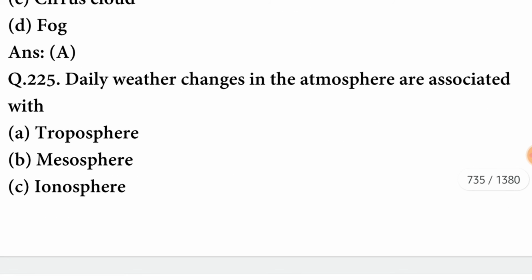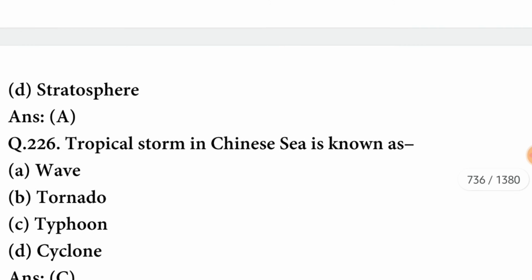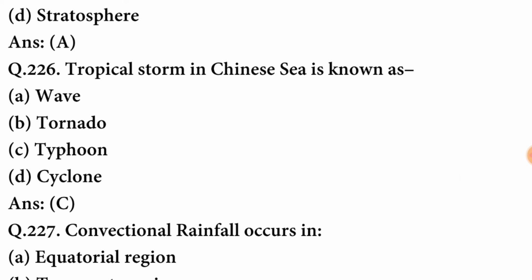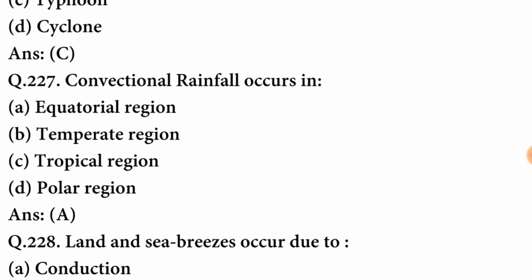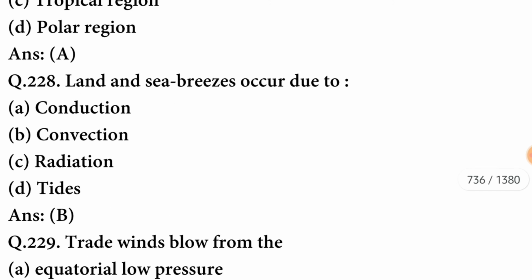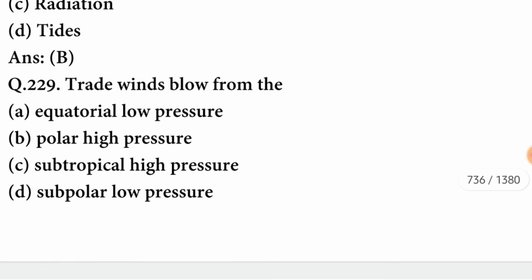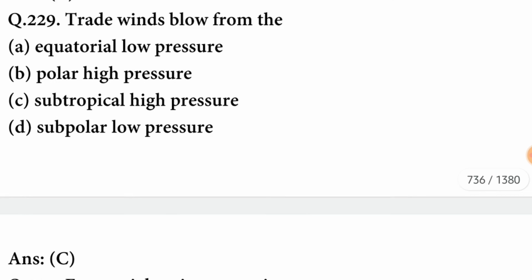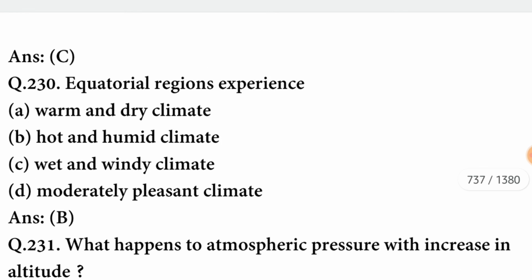A option is correct. Daily weather changes in the atmosphere are associated with troposphere. Tropical storm in the China Sea is known as typhoon. Convectional rainfall occurs in the equatorial region. Land and sea breezes occur due to convection. B option is correct. Trade winds blow from the subtropical high pressure. C option is correct. Equatorial regions experience hot and humid climate.